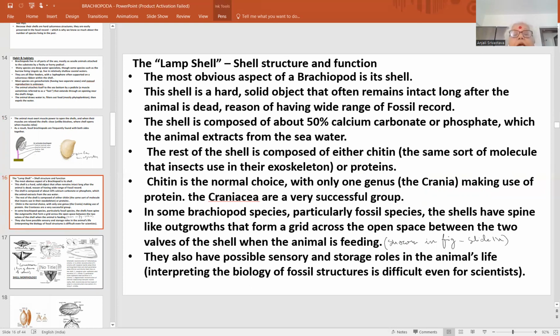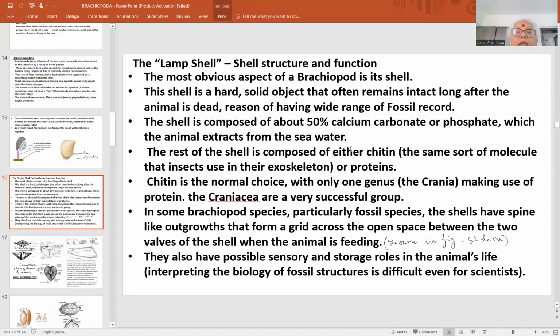Just have a look that the brachiopod shell is very hard structure, solid object that often remains intact long after the animal is dead. Animal के dead होने के बाद भी, animal के destroy होने के बाद भी, living में नहीं होने के बाद भी काफी दिनों तक ये shells intact रहते हैं, जिनकी वजह से large fossil record available हो सके हैं. The shell is composed of 50% calcium carbonate or phosphate, which the animal extracts from the sea water.